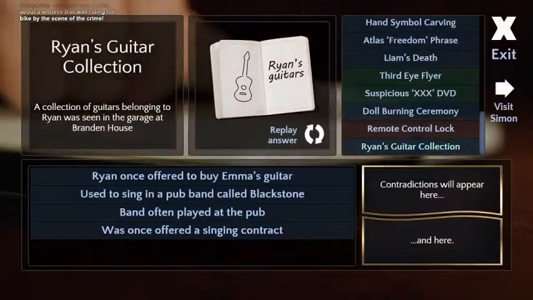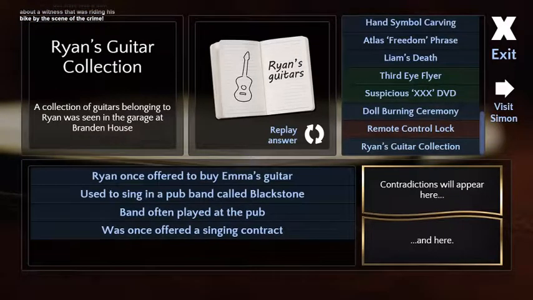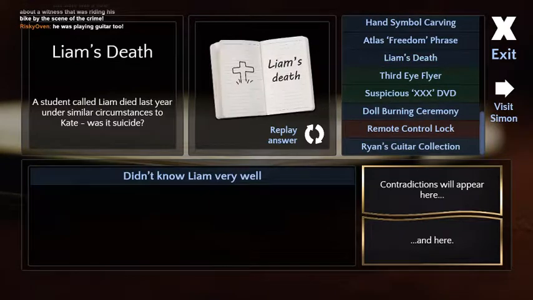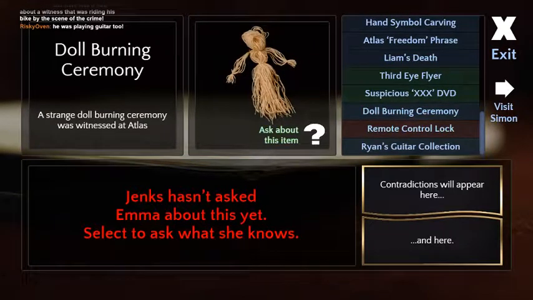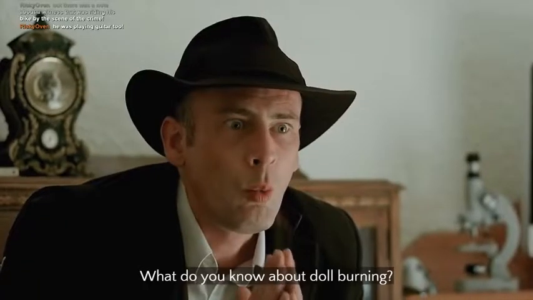She knew Liam. We'll do Liam first. Ready? I can't click it, so that's fine. That's great. Real good. What do you know about the doll?